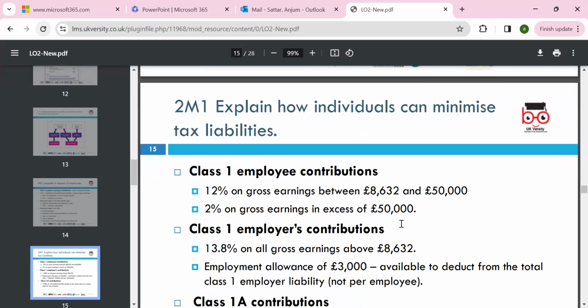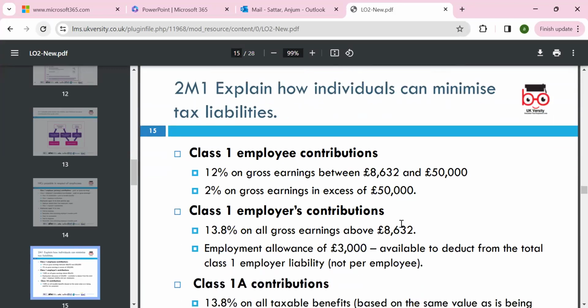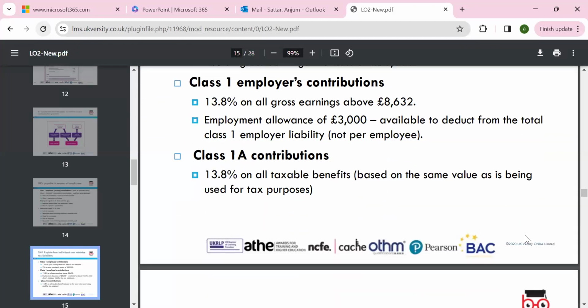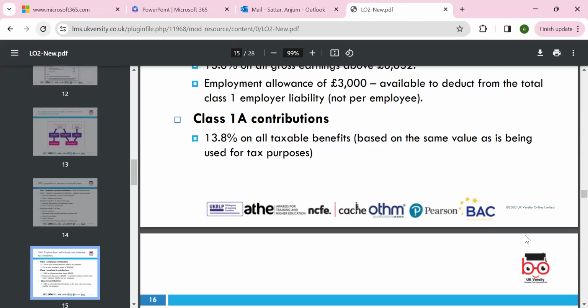So we'll apply both. The class 1 employer contribution is 13.8% on all gross earnings above 8,632, but the employer also has an employment allowance of up to 4,000 pounds, available to deduct from the total class 1 employer liabilities. The employer needs to contribute this, and the NI goes towards your pension contribution, which is the state pension. And 30.8% taxable benefit, and the fair value is being used for tax purposes.